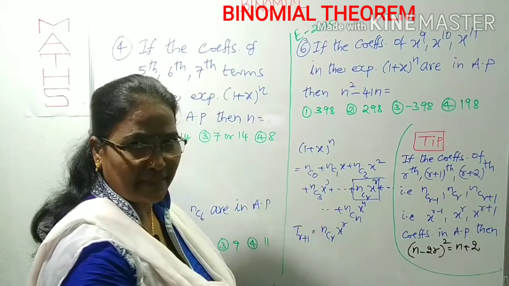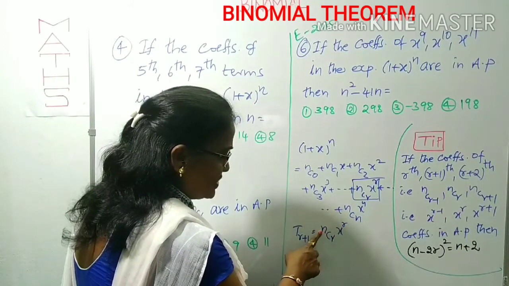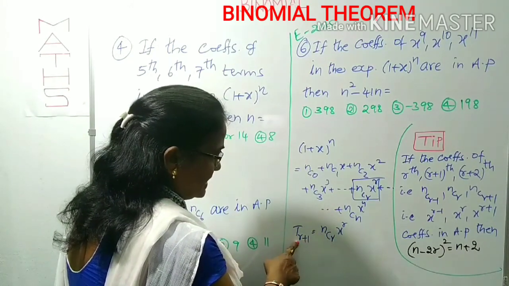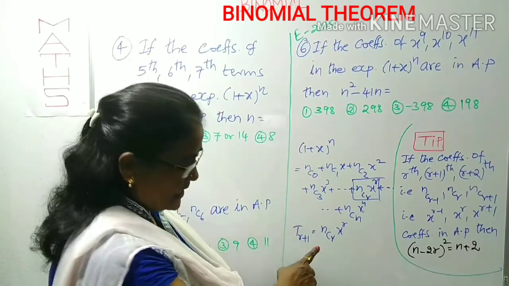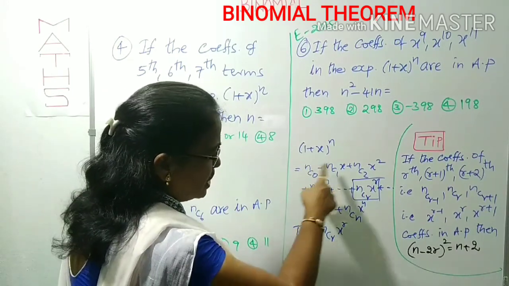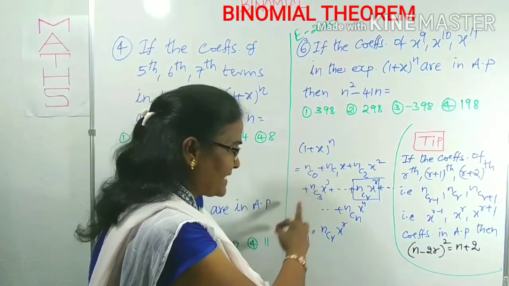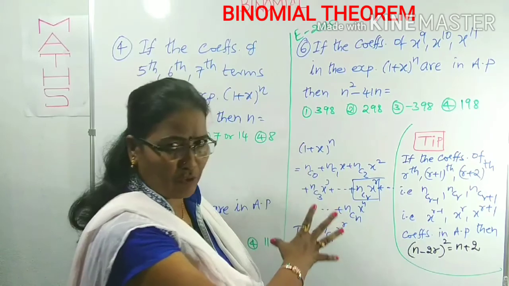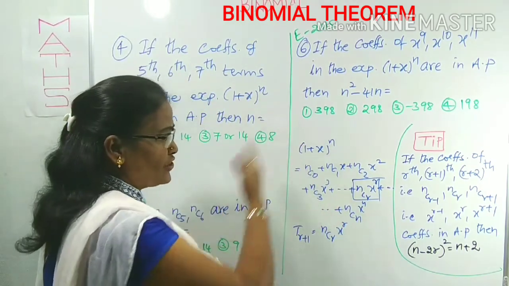You have to know this expansion. What is the coefficient of x^r? The coefficient of x^r is nCr, which is also known as the (r+1)th term. This one you have to know first. How is the expansion of (1 + x)^n? You have to keep it in mind. Now we can concentrate on all these questions.